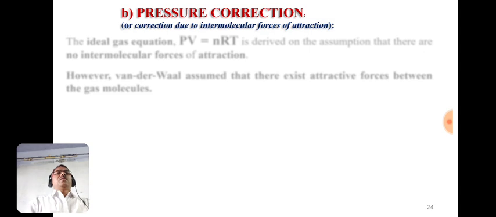Now the second correction term, that is the pressure correction. So correction due to intermolecular forces of attraction.